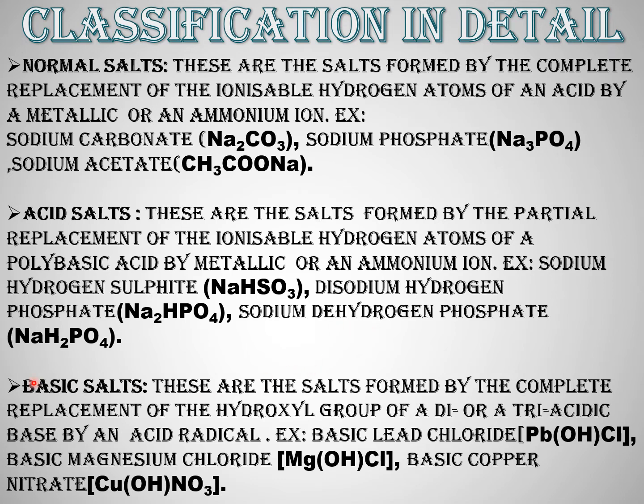Next type of salt is basic salt. Now, what are basic salts? A basic salt is a salt formed by incomplete replacement of the hydroxyl groups of a di- or triacidic base by an acid radical. Examples: basic lead carbonate, basic lead chloride, basic magnesium chloride, basic copper carbonate, basic copper nitrate, etc.